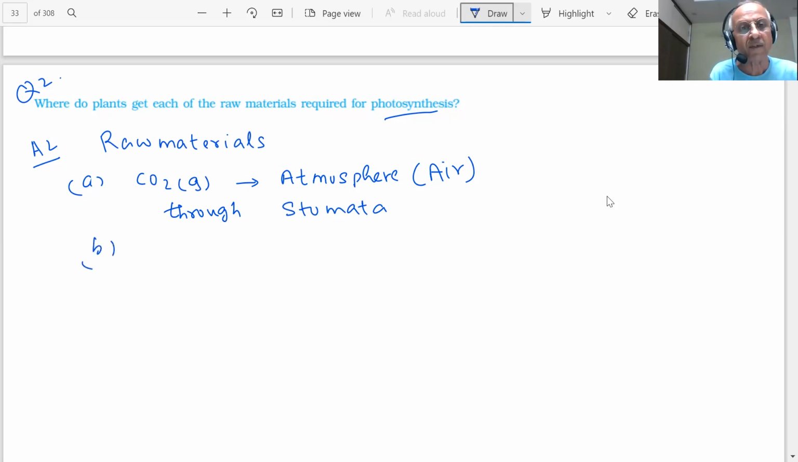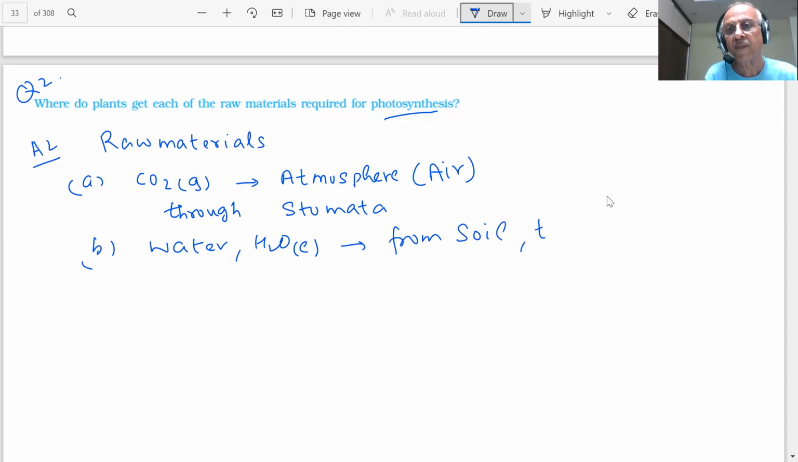What else? Water. Where is the water coming from in the plant, students? You are watering your plants, you are giving water to your plant. So from the soil, the soil has water, through the roots. The roots will absorb this water and then transport it to the leaves.